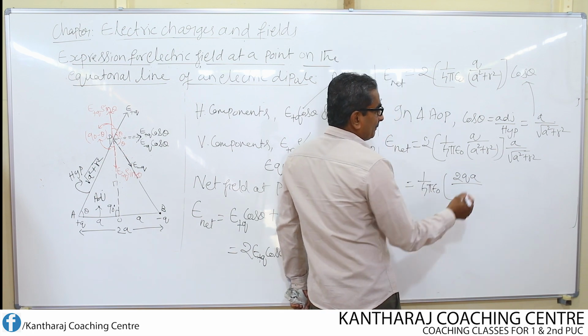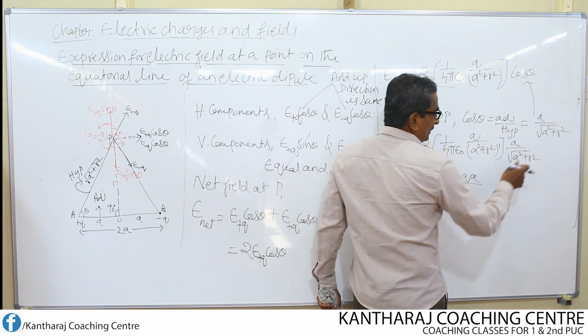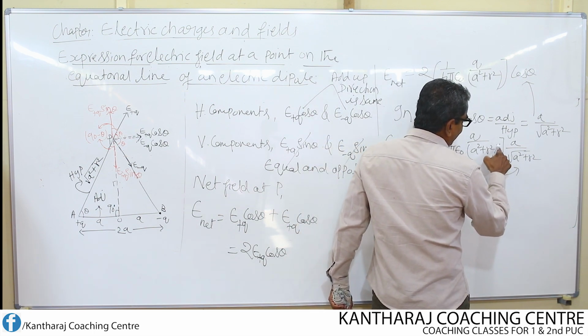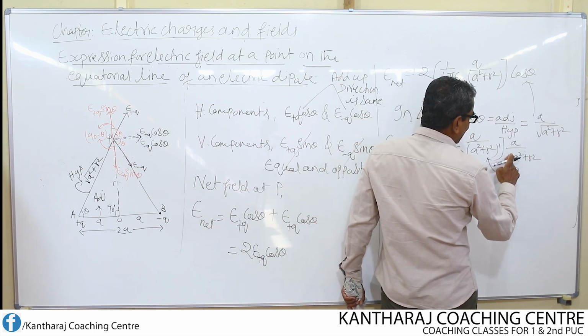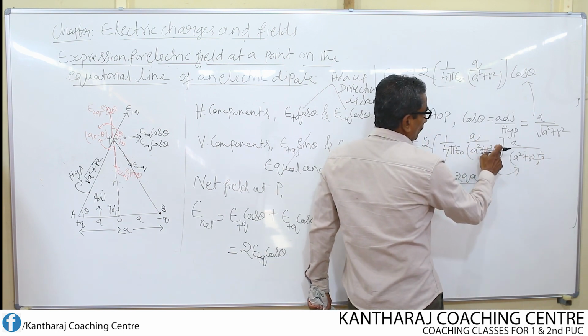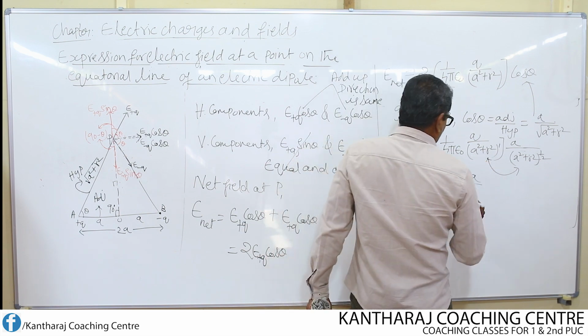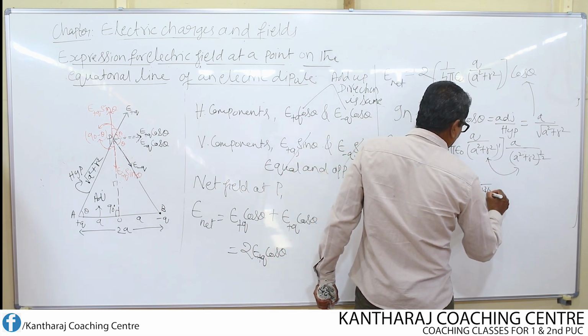Now what is the power of this? It is 1. What is the power of a square plus r square? Root means half. If you add the powers of these two, instead of writing root of a square plus r square, I can write this as a square plus r square whole to the power of half. Then 1 plus half, 1.5, means 3 by 2. So this is a square plus r square whole to the power of 3 by 2.